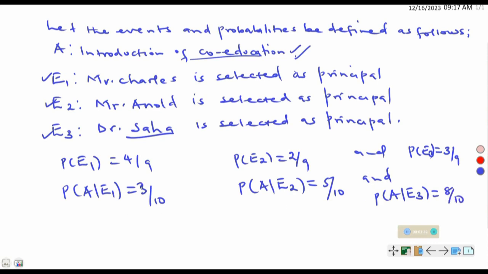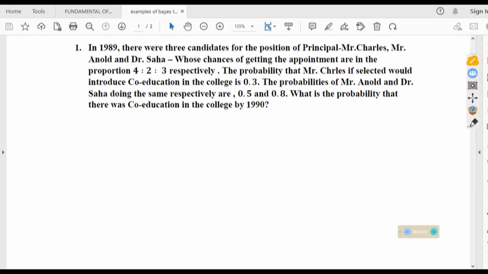So far that is the given information that we have, and we will need to use this information to answer the question. Which question says, what is the probability that there was co-education in the college by 1990?